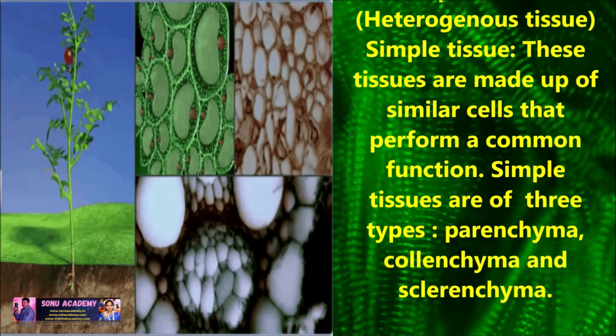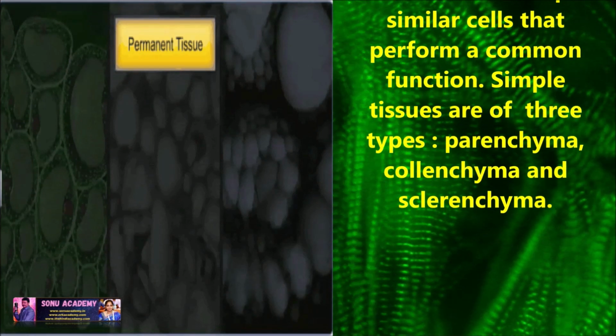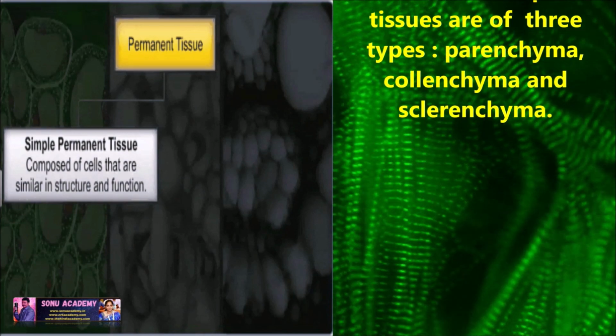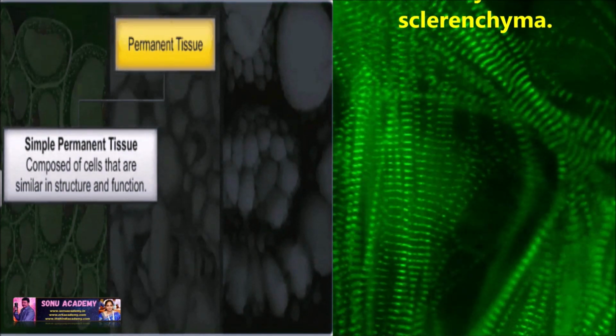Let us discuss simple tissue. These tissues are made up of similar cells that perform a common function. Simple tissues are again of three types. These are parenchyma, collenchyma and sclerenchyma.